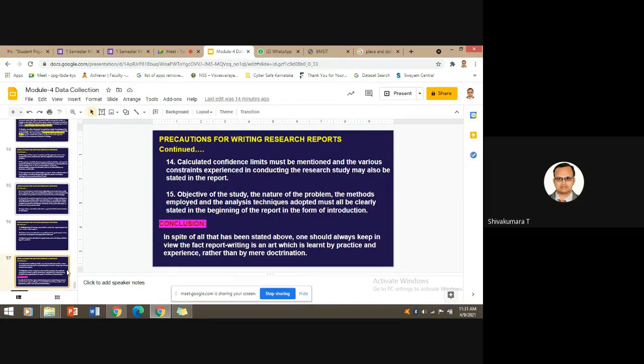And finally, a few more precautions need to be taken care of. Calculated confidence limits must be mentioned, and the various constraints experienced in conducting a research study may also be stated in the report. In the appendix part, suppose you made any statistical analysis, for example, finding a confidence of your research results, but you did not mention it in the running text, it is helpful to the reader. You know how you are going to get that result. We can call it an intermediary step.